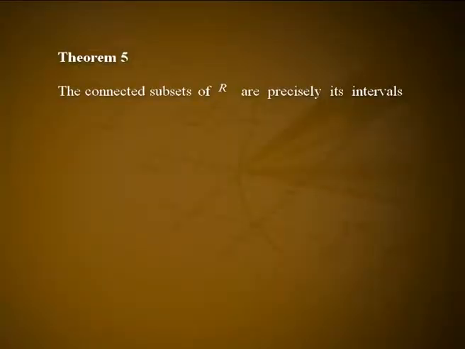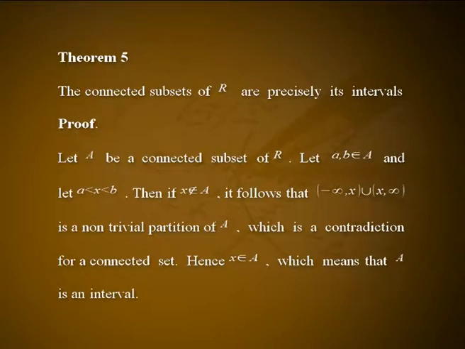Example: single points are always connected because they cannot be separated into two non-empty sets. Similarly, the empty set is connected. Any subset of the natural numbers is disconnected except the single points and the empty set. The set of rational numbers Q is disconnected. The connected subsets of R are precisely its intervals. Proof: let A be a connected subset of R. Let a, b belong to the set A and let a be less than x less than b.